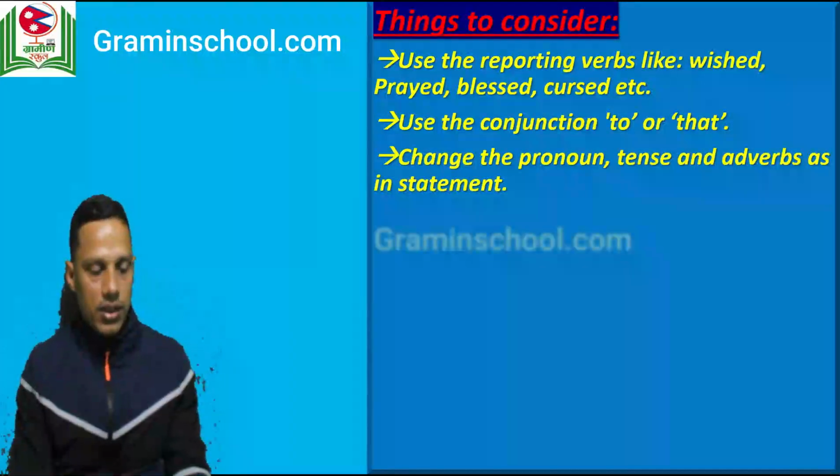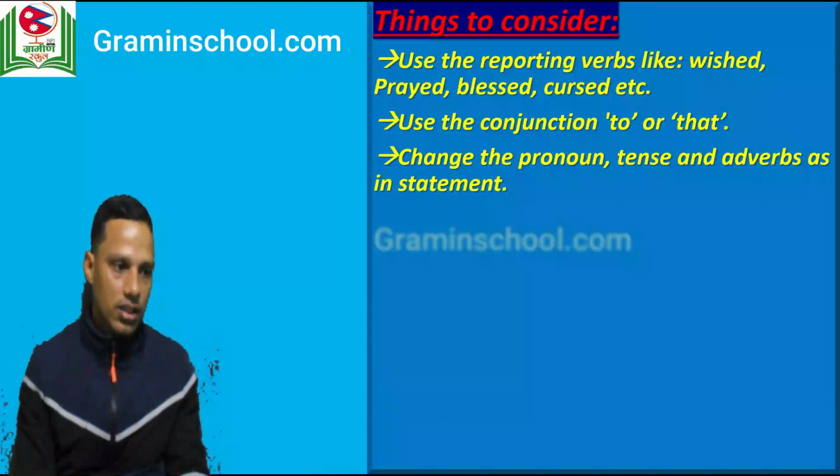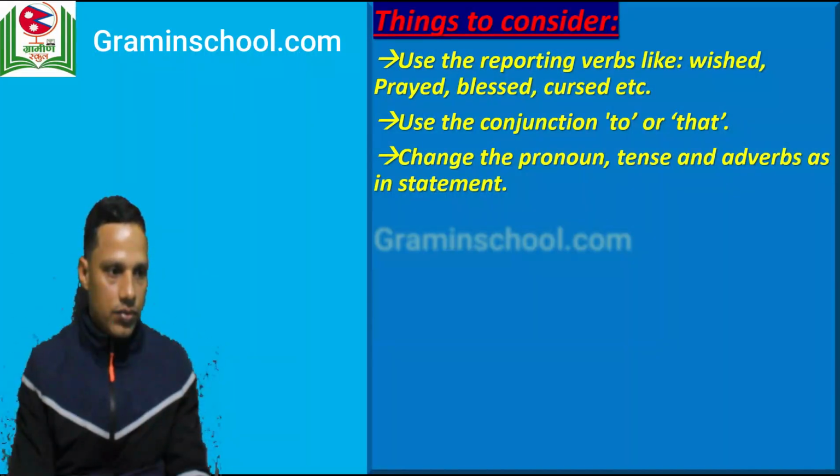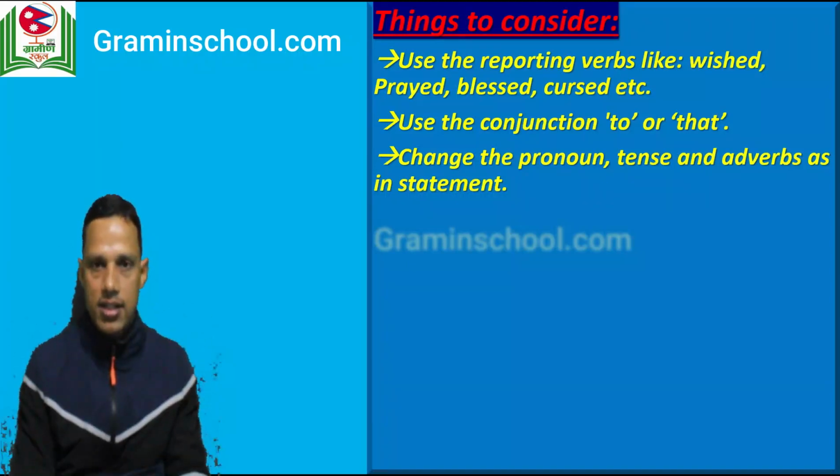Now what are the points to be noted? Yes, let's see. When you change an optative sentence from direct into indirect, you need to notice these points, right? First point we have, use the reporting verbs like wished, prayed, blessed, cursed, etc. Second point, use the conjunction to or that.